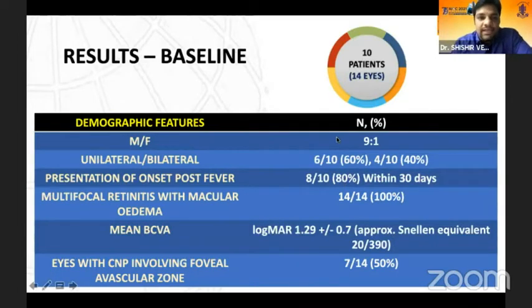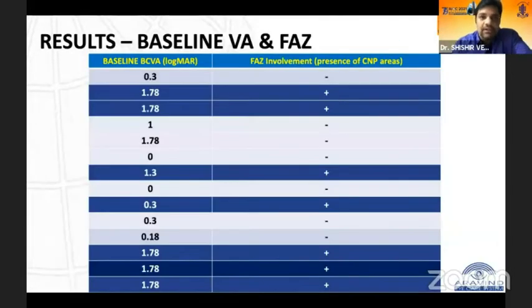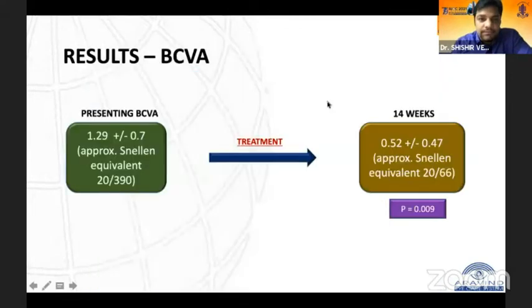Of the 14 eyes, 7 had involvement of the foveal avascular zone on OCT angiography. This table shows the 14 eyes, where you can see the ones marked in blue. The 7 eyes where the FAZ is involved have poorer starting visual acuity as compared to the eyes where the FAZ is not involved. Post-treatment, the mean BCVA improved from the presenting value to 20 by 66, which was significant at 14 weeks.